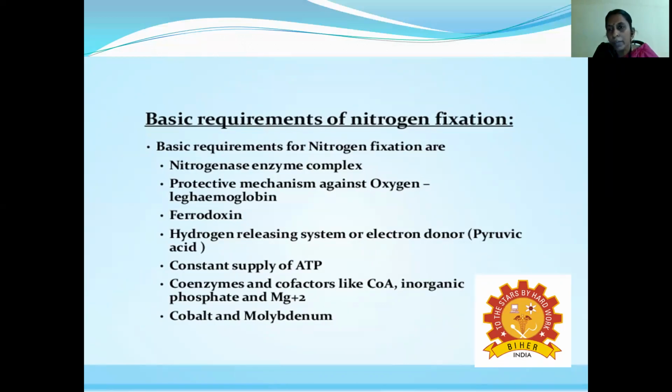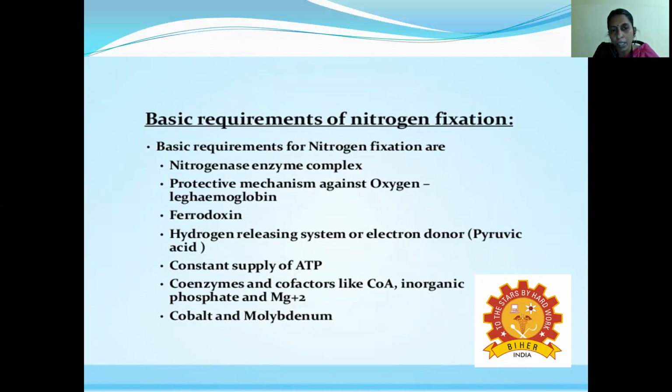And then another important feature is ferredoxin. The ferredoxin is an iron-containing compound. Okay. So the pigment is also present inside that. So these ferredoxin, leg hemoglobin, and hydrogen releasing system, because it is like an electron transport chain. The electrons transfer from one segment to another, therefore it is called a hydrogen releasing system or electron transport chain. And then a constant supply of ATP molecules and coenzymes and cofactors like CoA, inorganic phosphate and Mg2+ ions.